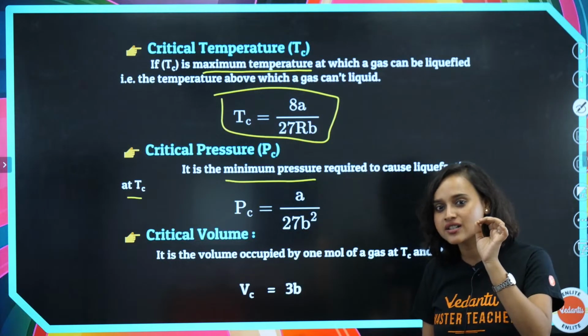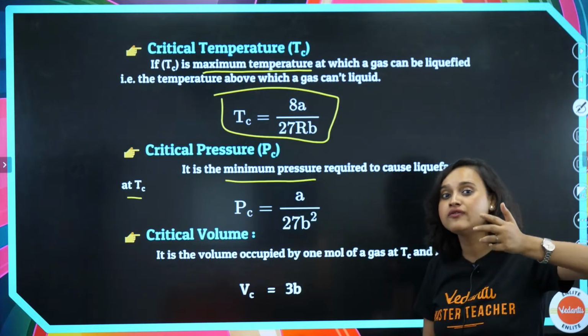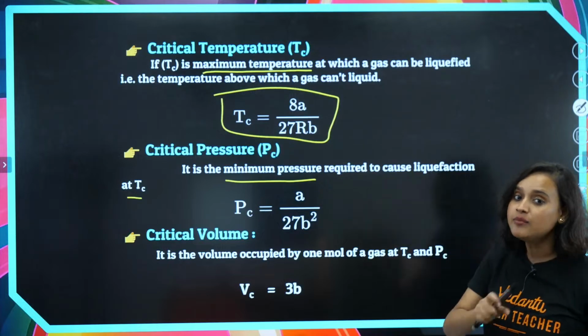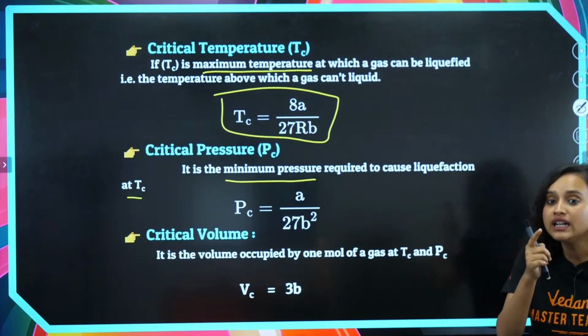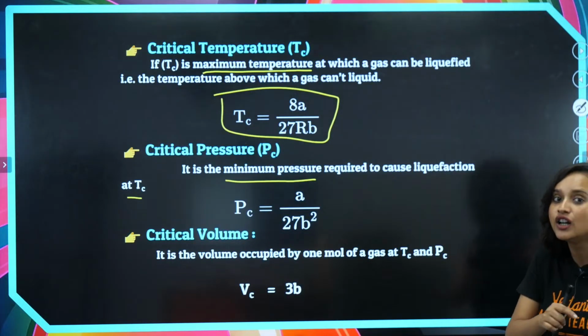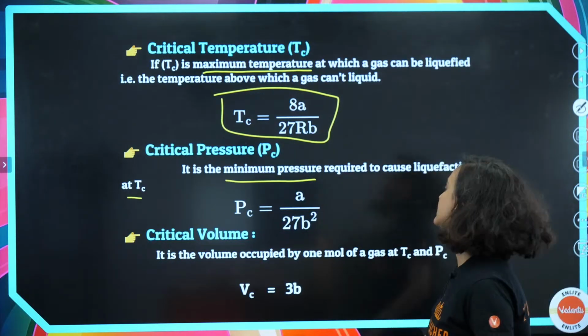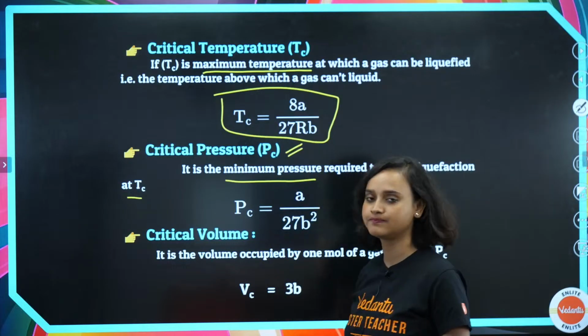Liquefaction means to liquefy, to make it into a liquid. The minimum pressure that you require to convert the gas to liquid at critical temperature, that's my critical pressure.